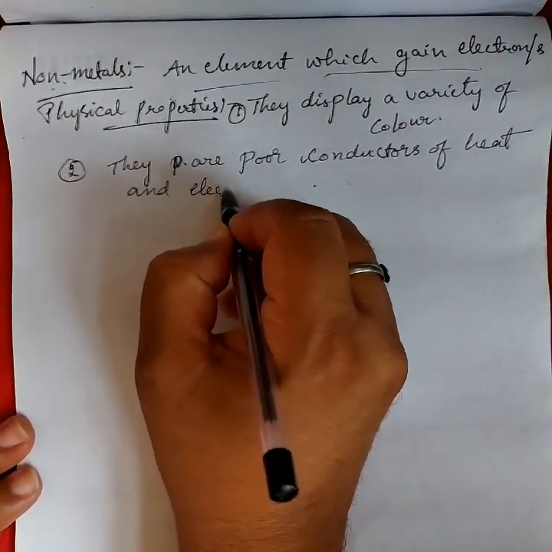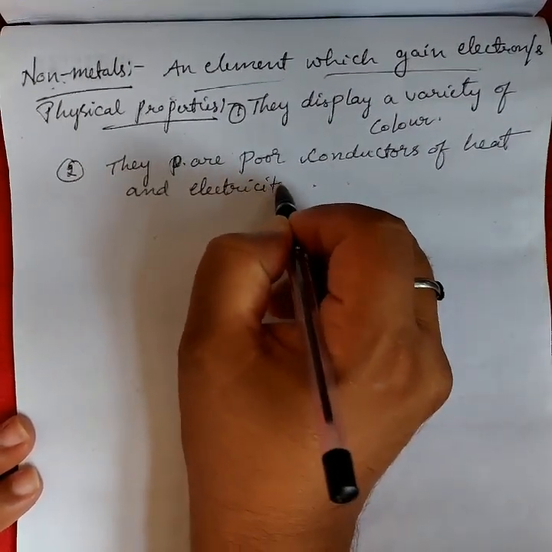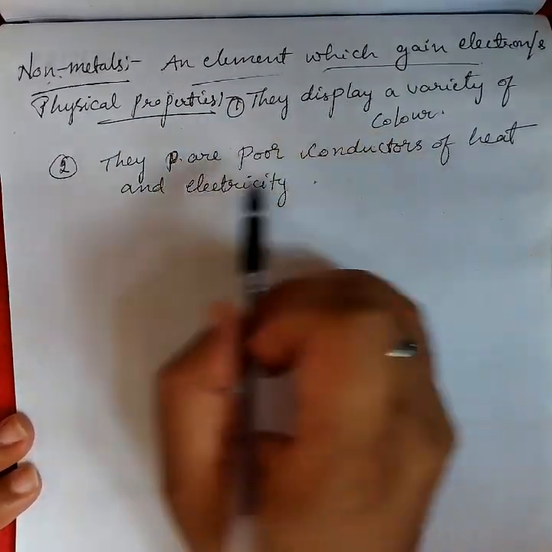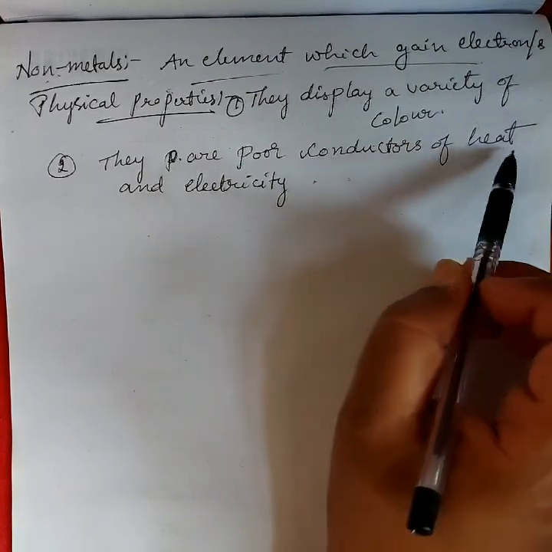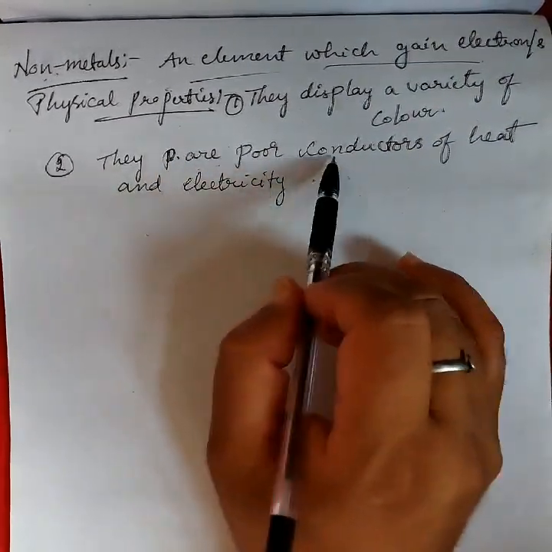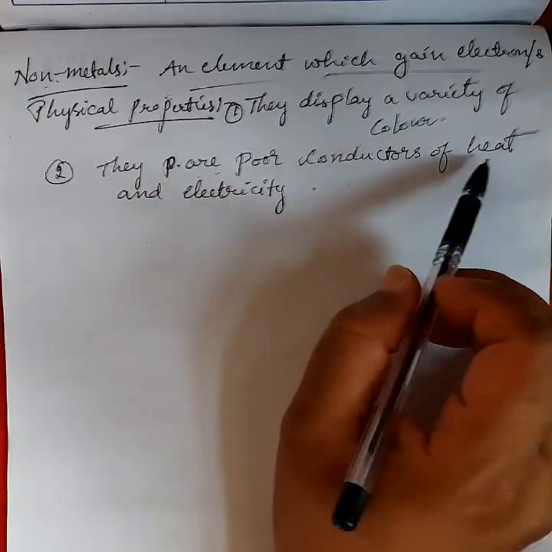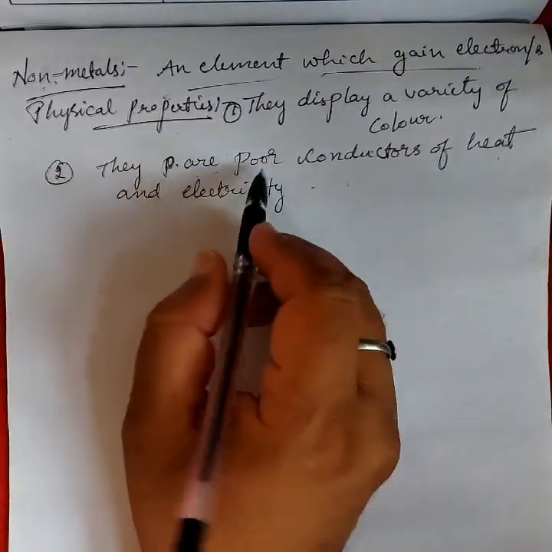It does not carry current or heat, whereas metals carry heat and electricity. A poor conductor means it does not carry heat and electricity.